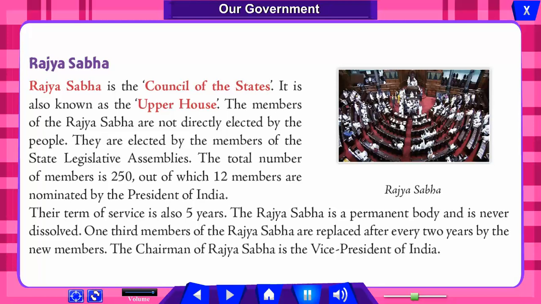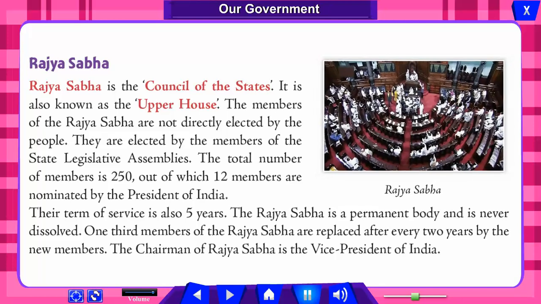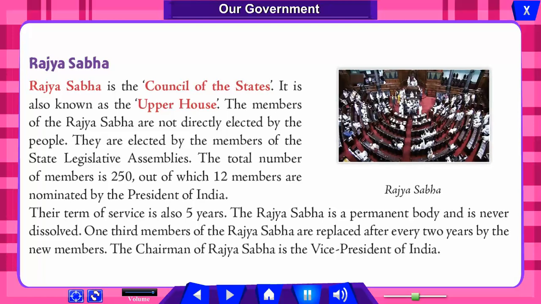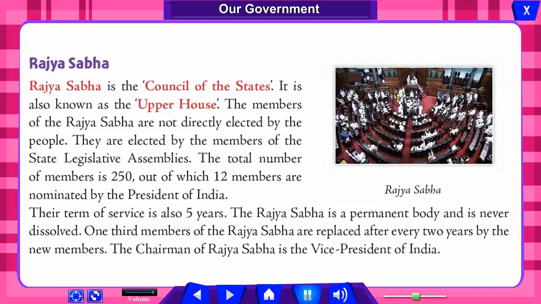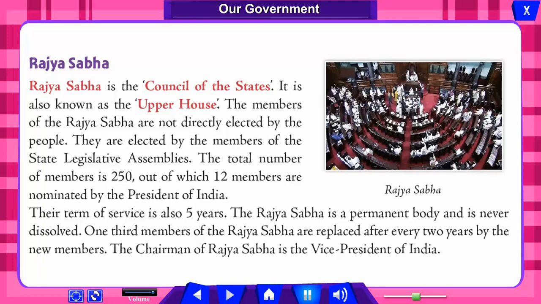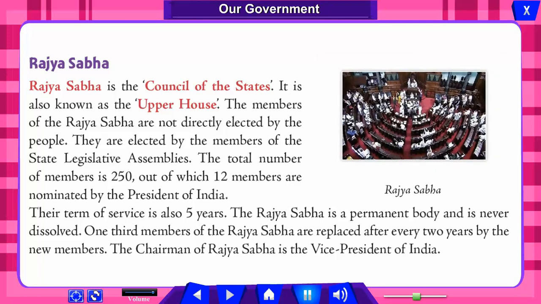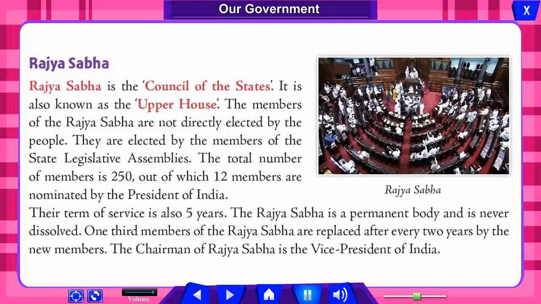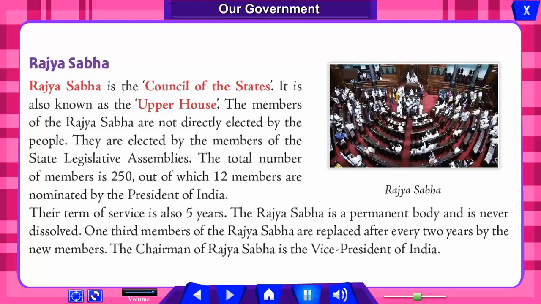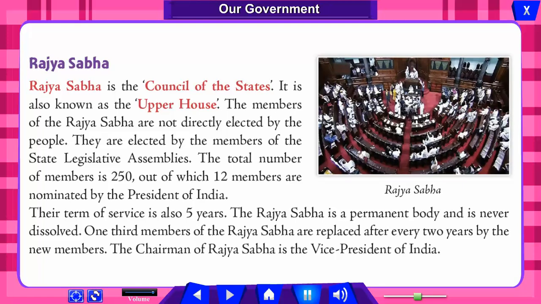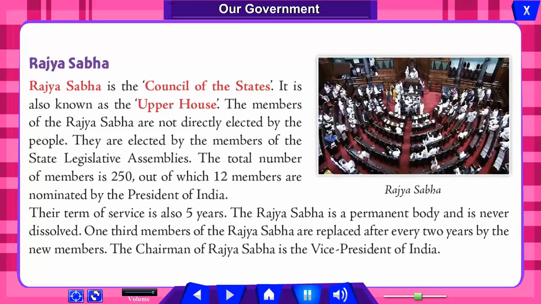Rajya Sabha. Rajya Sabha is the council of the states. It is also known as the upper house. The members of Rajya Sabha are not directly elected by the people. They are elected by the members of the state legislative assemblies. The total number of members is 250, out of which 12 members are nominated by the President of India. Their term of service is also 5 years. Rajya Sabha is a permanent body and is never dissolved. The chairman of Rajya Sabha is the Vice President of India.